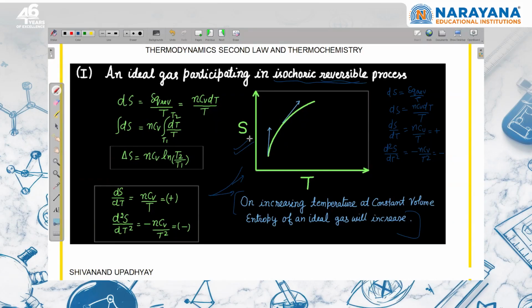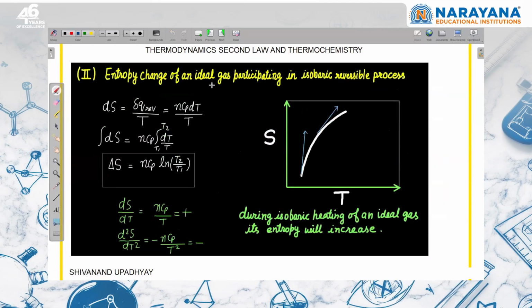In the same way, if an ideal gas is participating in an isochoric process, at low temperature, if I increase the temperature by a small quantity, the entropy change will be more, while at high temperature, if I increase the temperature by a small quantity, the entropy change will be less. Because of this, the rate of change of slope is decreasing. On that basis we are saying, okay. For the entropy change of an ideal gas participating in an isobaric process, in the same way I can write here that dS upon dT is equal to nCP upon T, right?